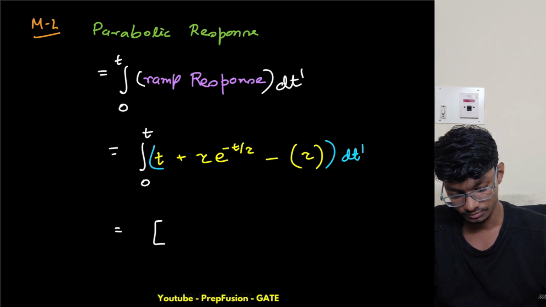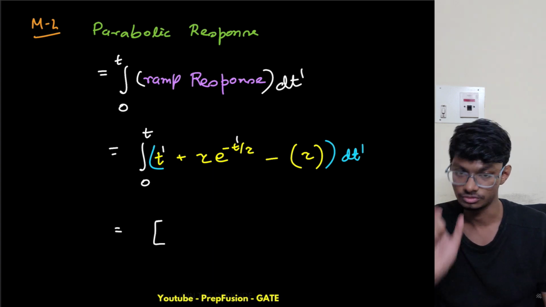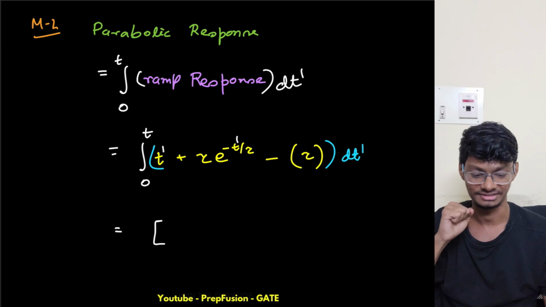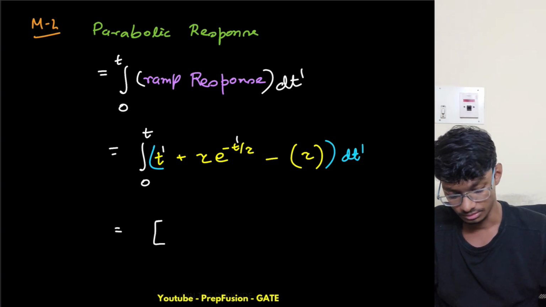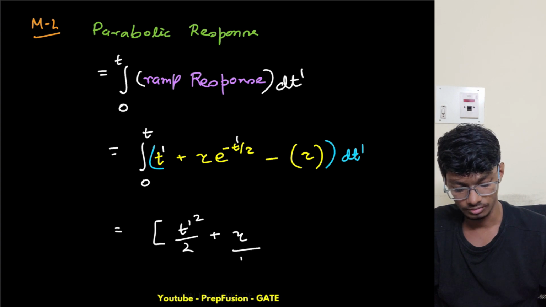if I integrate this one, t will be replaced with t dash, just a dummy variable. Don't worry, I hope you understand that integration. So if I integrate this, what do I get? I get t dash square by 2 plus tau, and I will have 1 by tau with a minus sign.